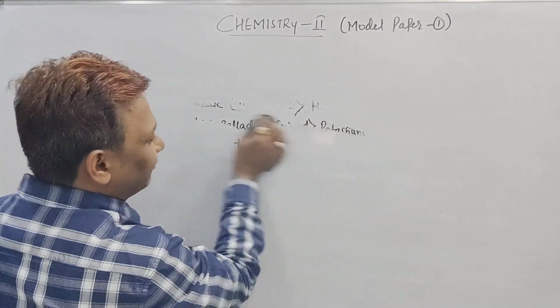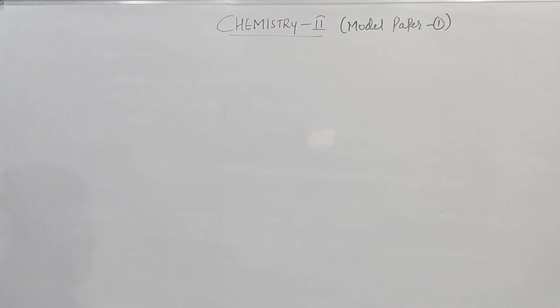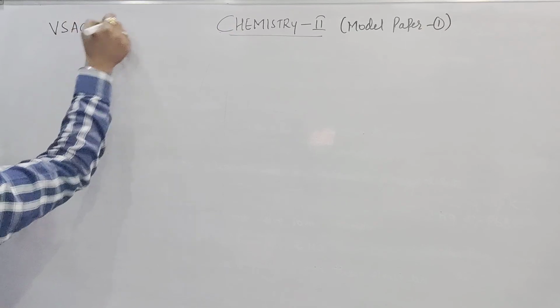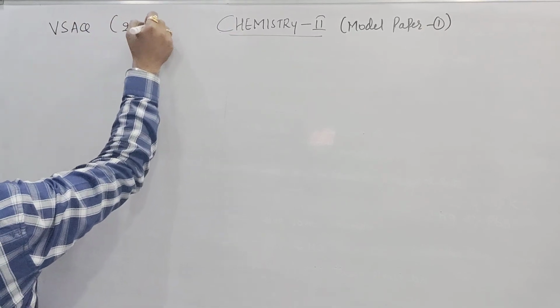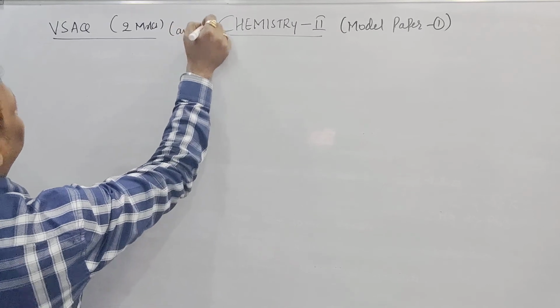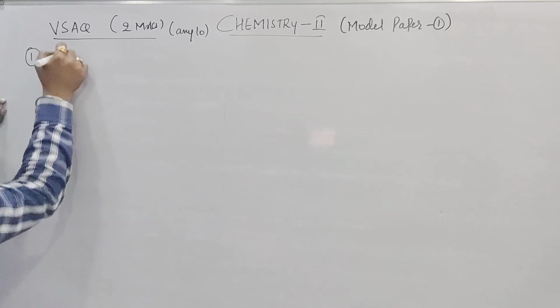And I know everybody is able to attend all the 10 VSAQs because the basic part is very simple. See, beta, very short answer questions. Each question carries 2 marks. And here we have to write any 10 VSAQs out of 15. The first one, most important, it is given in every book. What is Frenkel defect?